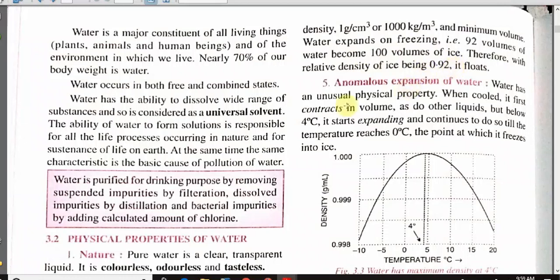Water has an unusual physical property. Unlike other substances, when water is cooled, it first contracts in volume, like other liquids.